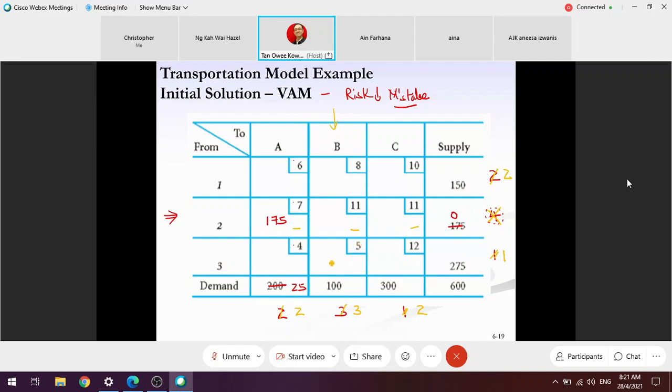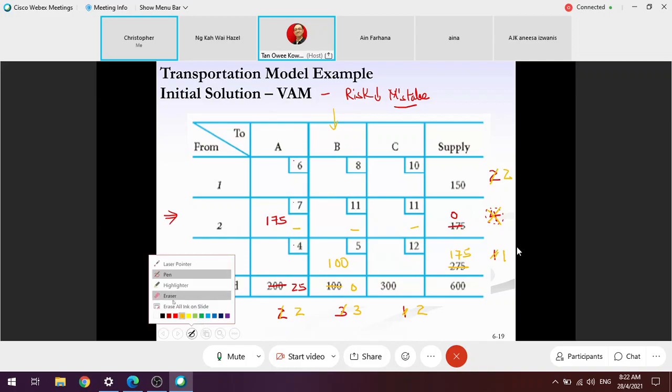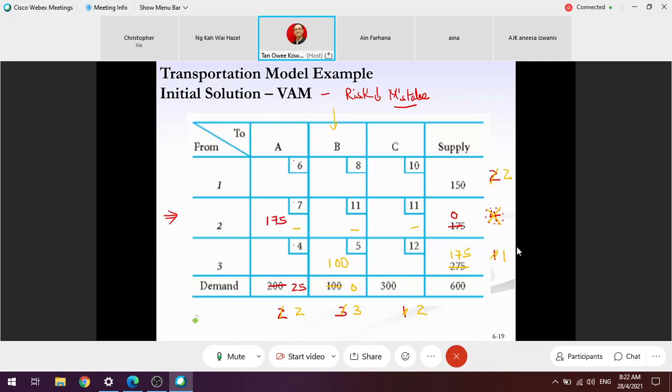What number should I put in 5? Yes. Here becomes 0. And here becomes 150. Okay, I change to what color? Green color. Okay, so I need to calculate again.